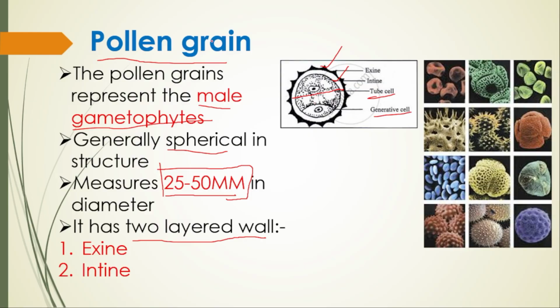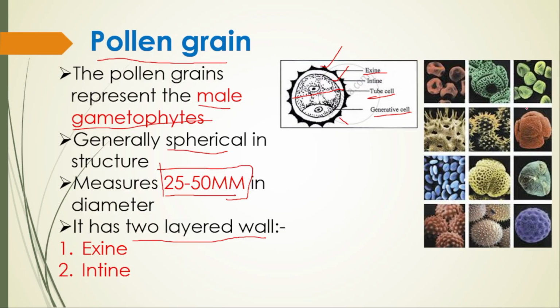Okay? Wholly this overall thing is called a pollen grain, which has two wall layers. Outermost is called exine and innermost is called intine. How will you remember this? Exine, exit, the outer one. Intine, the inner one. Like that you can remind yourself.